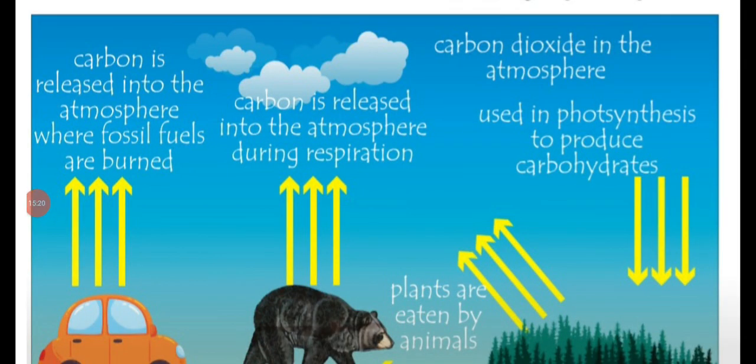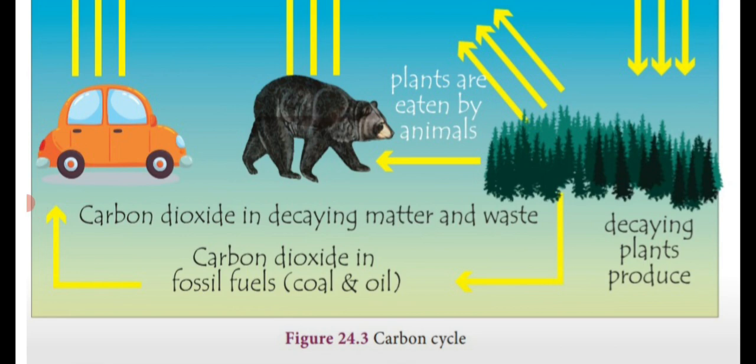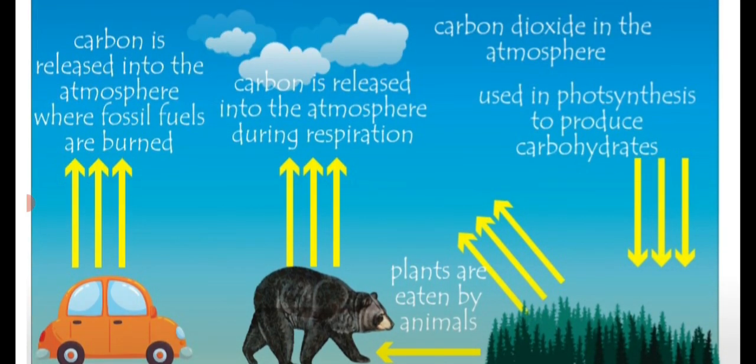Dear students, see the diagram. This is the carbon cycle. First, a vehicle is emitting carbon dioxide to the atmosphere. Carbon is released into the atmosphere where fossil fuels are burned. What I told you: fossil fuels, petroleum, coal and natural gas.